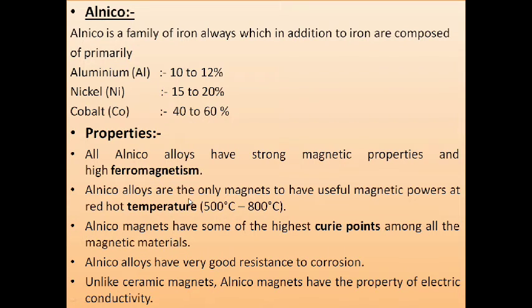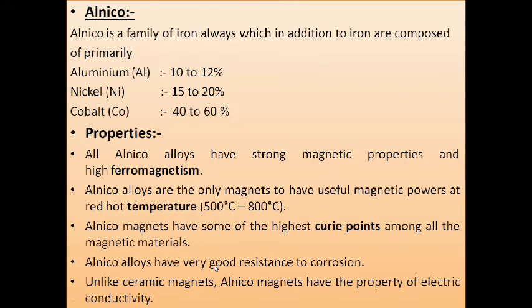Alnico magnets have useful magnetic power at red hot temperatures, about 500 to 800 degrees Celsius. Alnico magnets have some of the highest Curie points among magnetic materials.